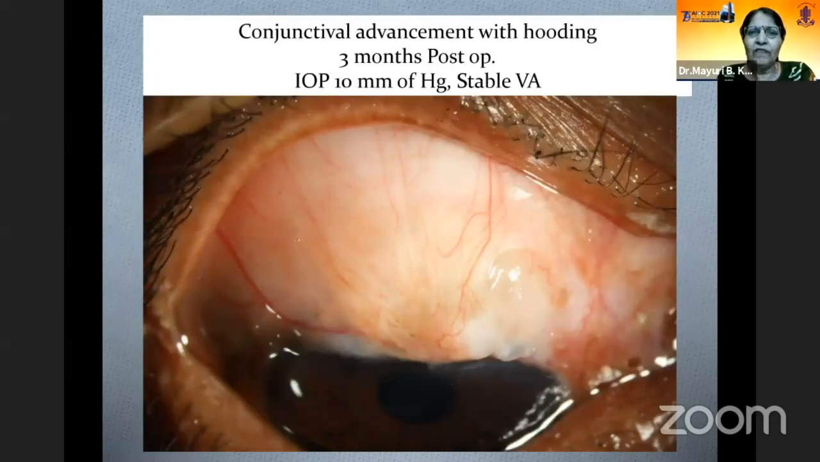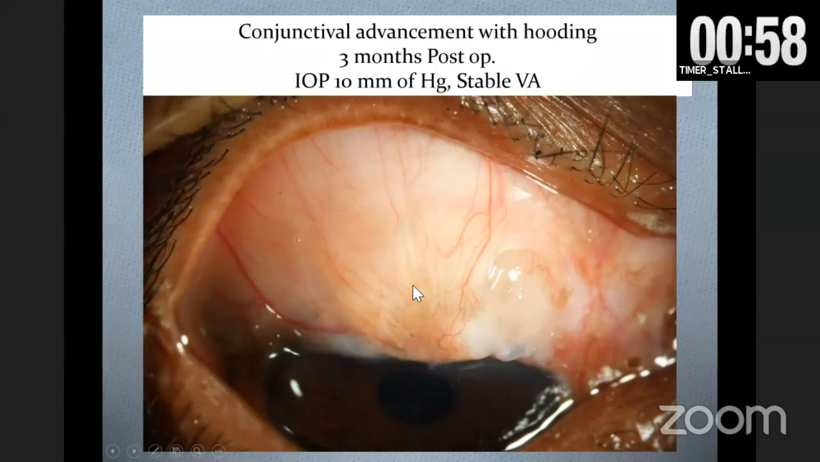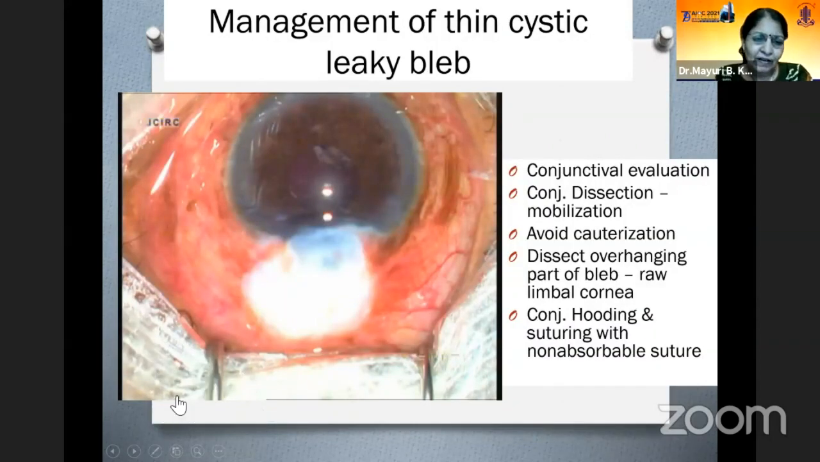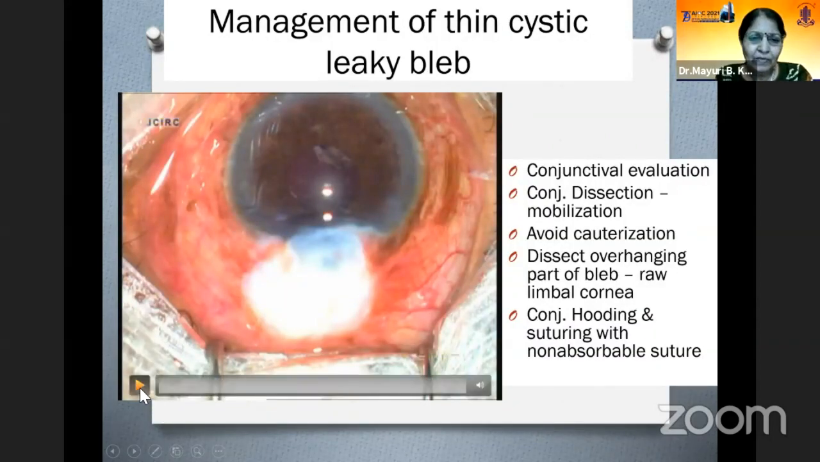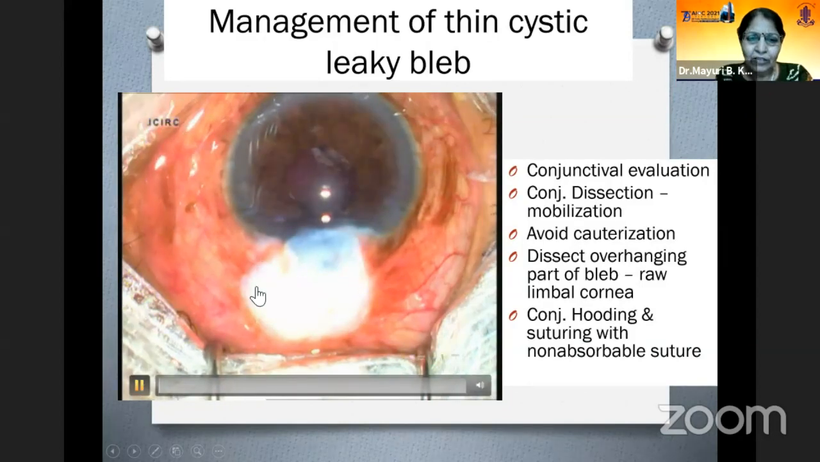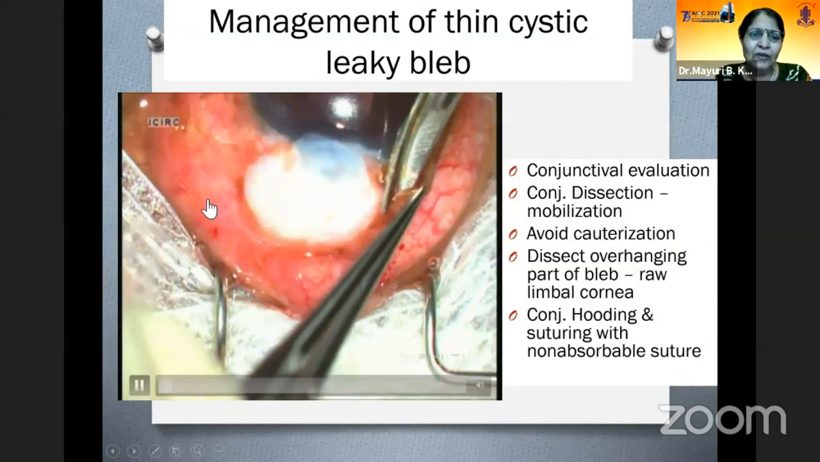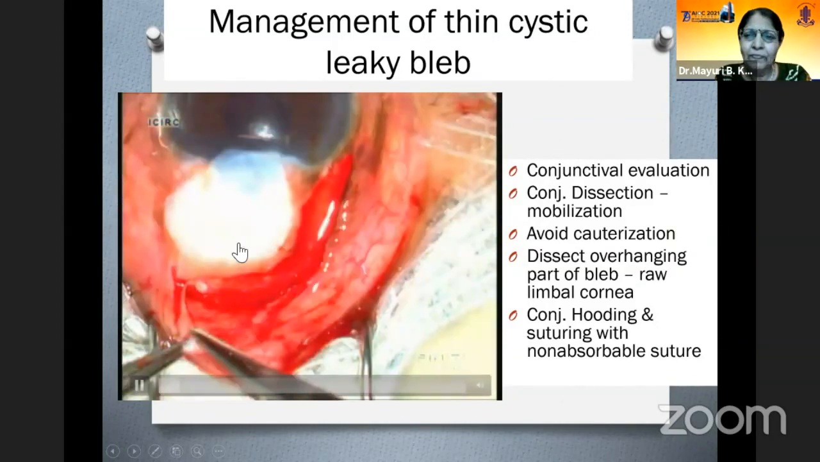So this is what we did. The conjunctival advancement of the bleb was done. 3 months post-op is shown. Very small video is here. I will just fast forward it. First, you have to separate out the, see the mobility of the conjunctiva and dissect it away from the bleb. I'm trying to preserve this bleb.